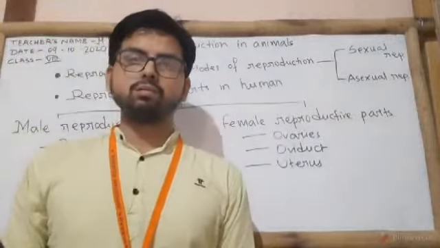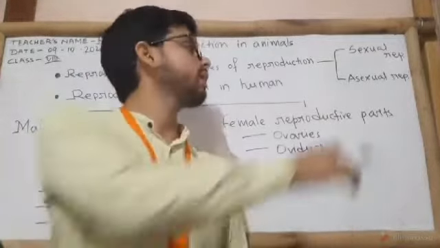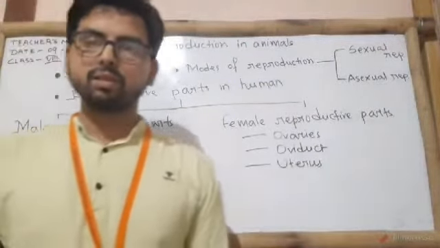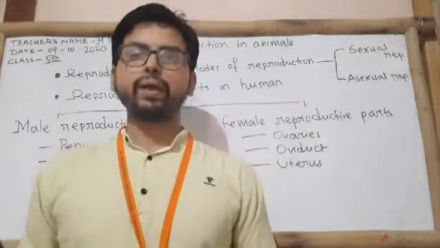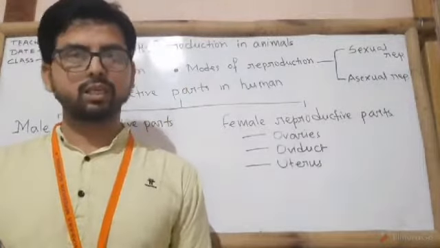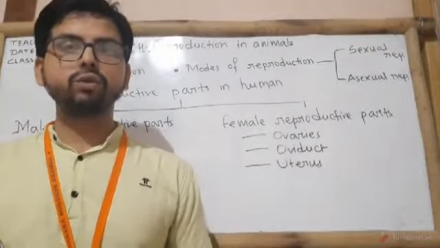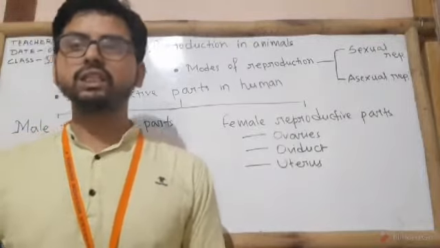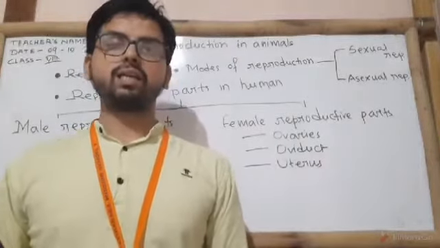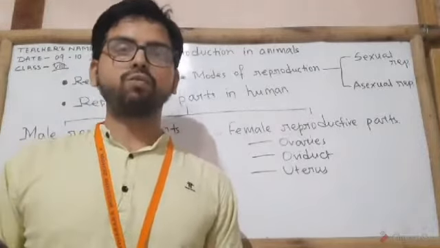Like plants, animals also reproduce by sexual reproduction and asexual reproduction. Clear? So what is sexual reproduction? The type of reproduction beginning from the fusion of male and female gametes is known as sexual reproduction. In this process, a male and a female gamete fuse to form a single cell, which is called a zygote, and this zygote gradually develops into an adult. The individual that grows from a zygote receives characters of both the parents.